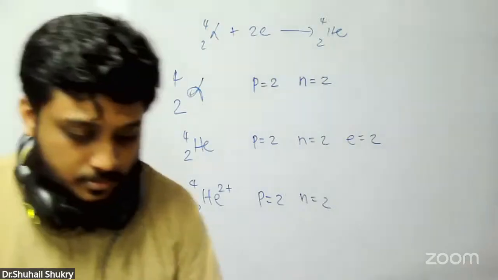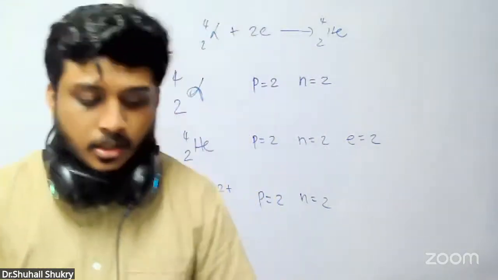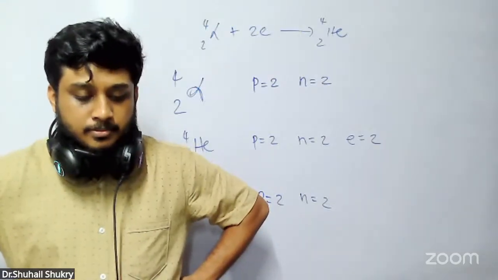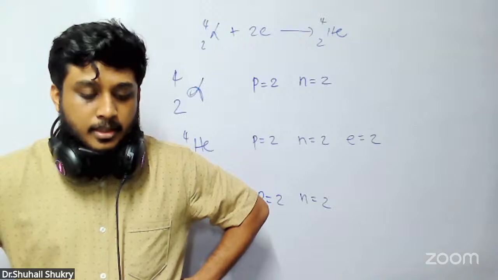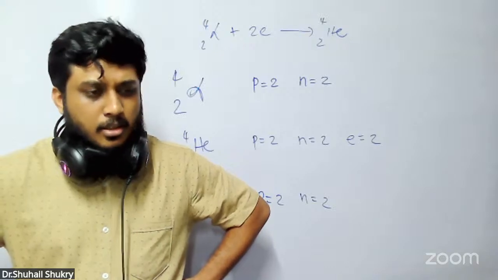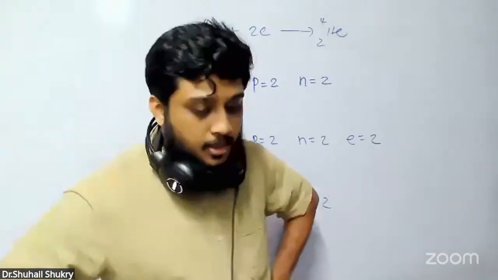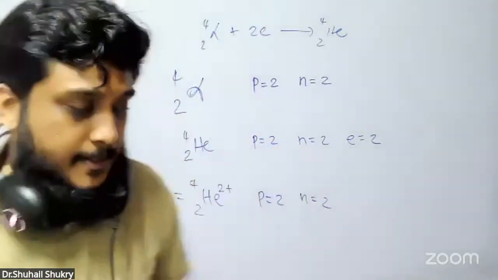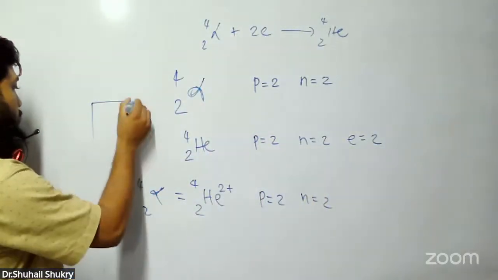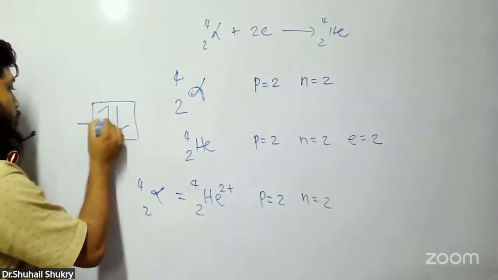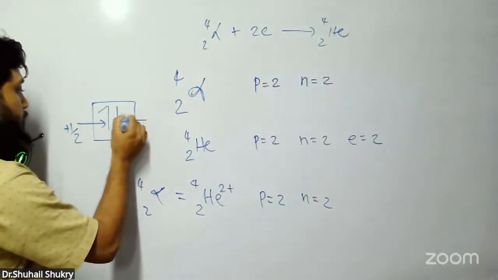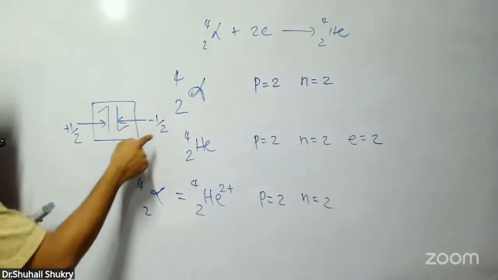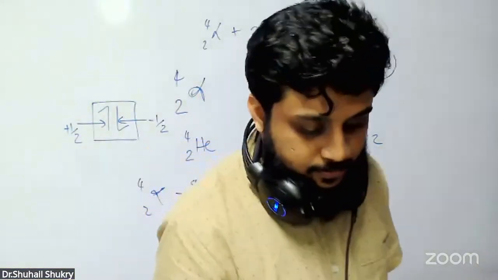That's it. Now the next one, number 10. The quantum number plus half and minus half for the electron spin represent... Answer: rotation of the electron in clockwise and anti-clockwise direction respectively. That is the answer. We'll see the other answers as well. If you have a box like this, with 2 electrons, show this one is plus half, this one is minus half, and this one is clockwise, this one is anti-clockwise.